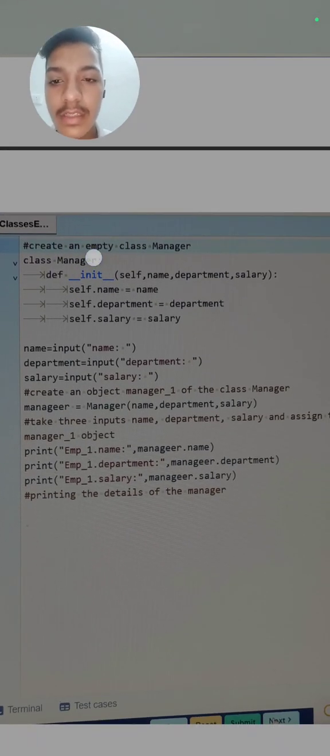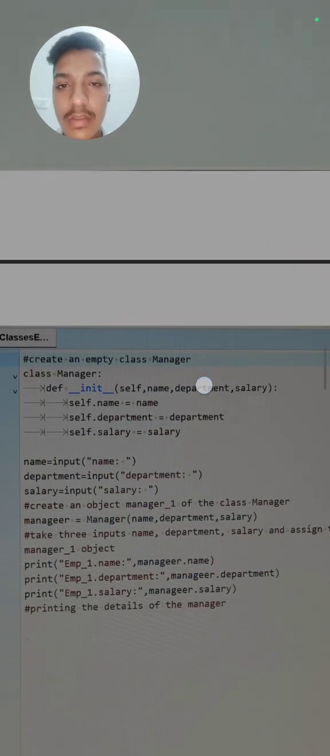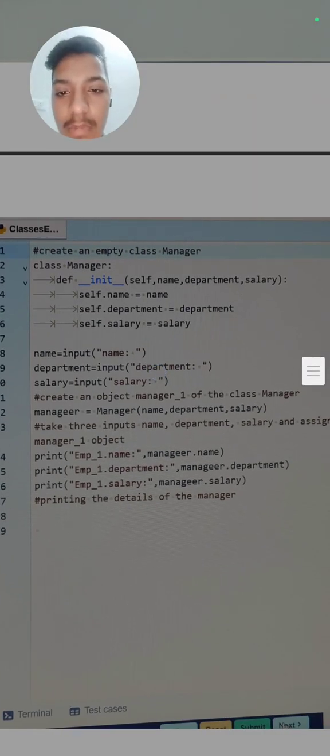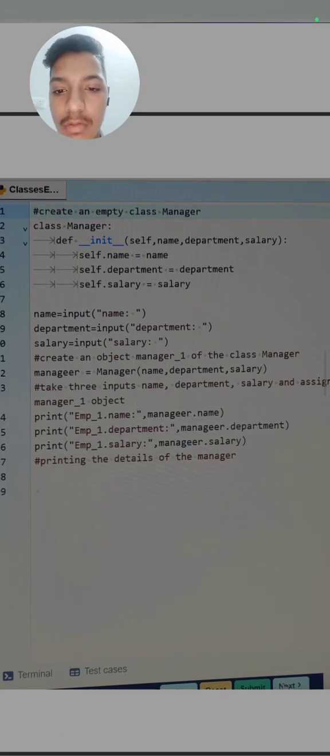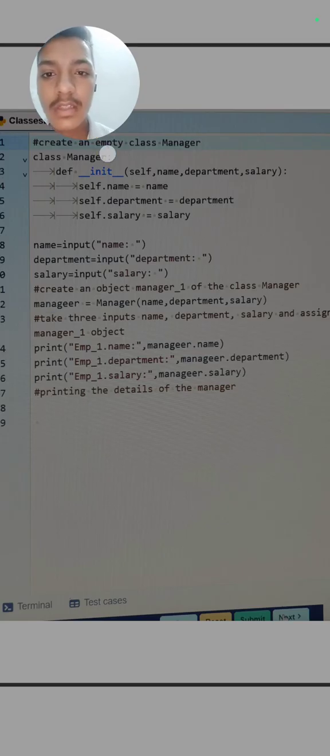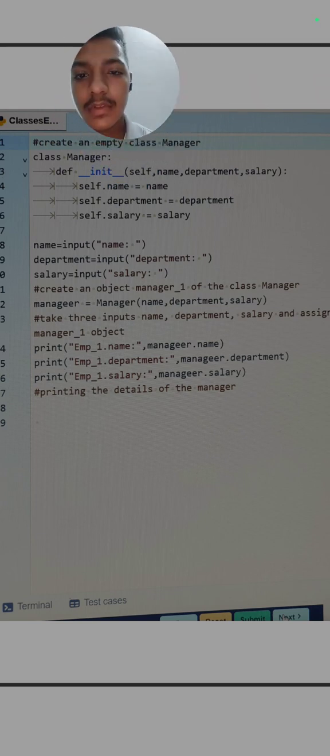Here first we have defined the class Manager, then I have written def __init__ with self, comma, name, and all the variables given here, then we initialize them. self.name is equal to name, self.department is equal to department, self.salary is equal to salary. Next we take input from the user, then we create an object named manager1. We can create an object with any name; these are like variable names. So manager1, then we call the class Manager, like here we have called.